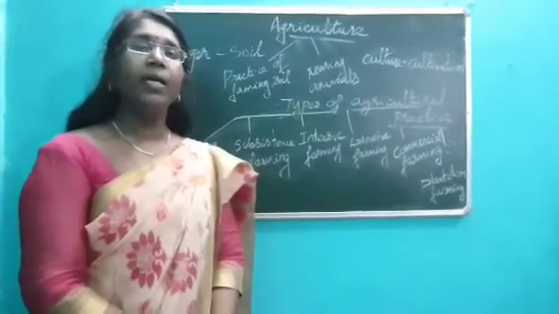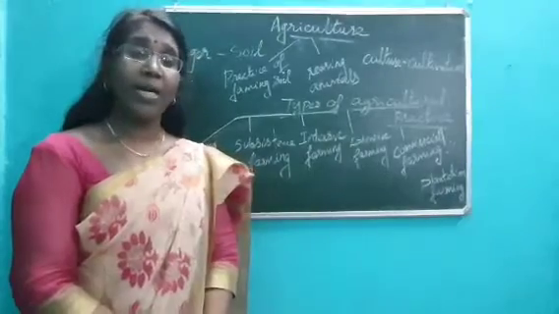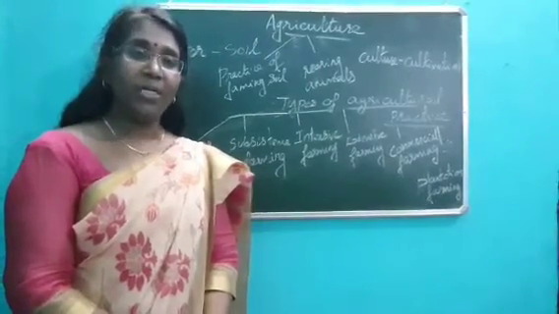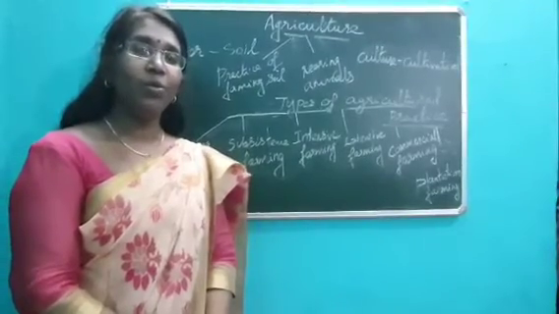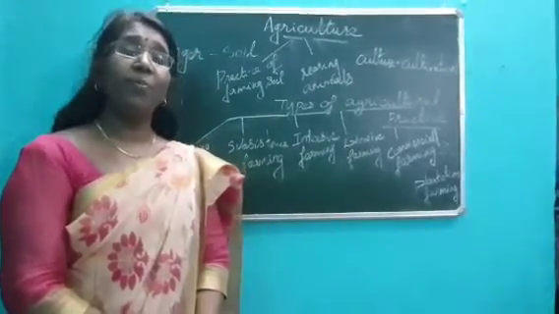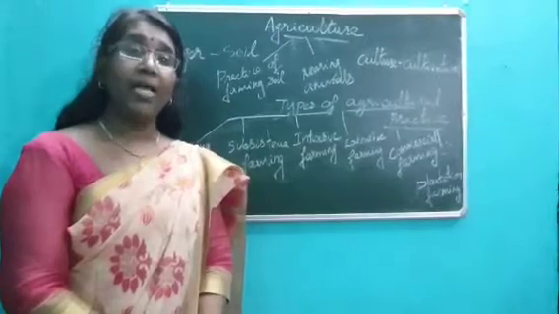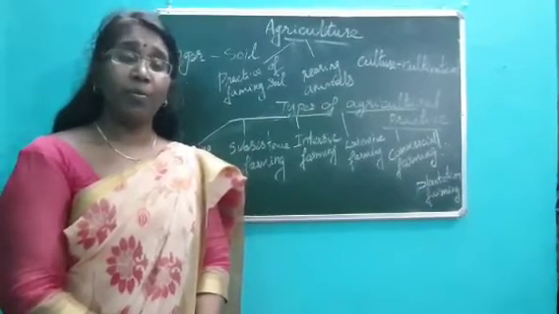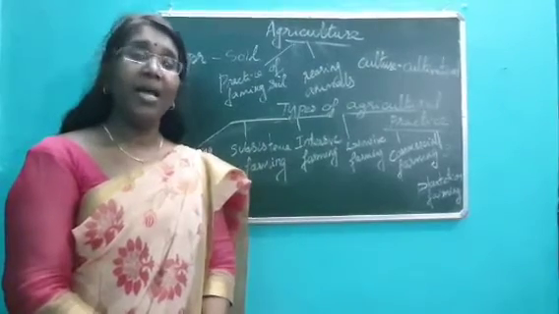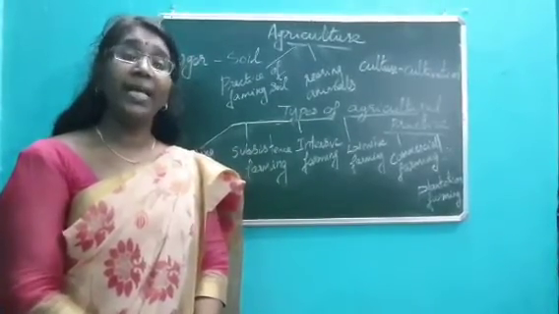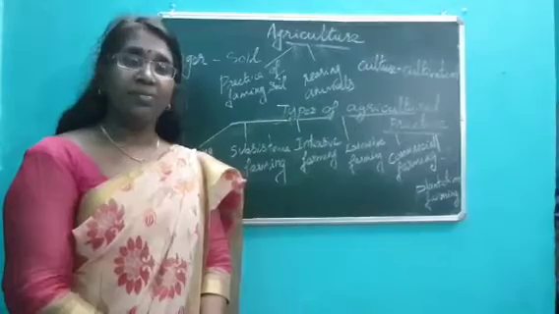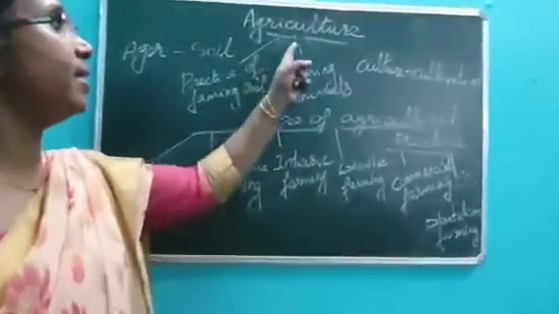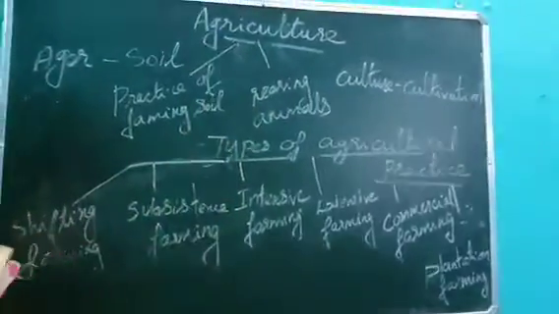Accordingly, different types of cultivation emerged in different parts of the world. In this chapter we are mainly going to discuss the different types of cultivation and their important features. That means how each type of cultivation is practiced, and in which areas such cultivation is practiced. But before that, let's define the term agriculture.